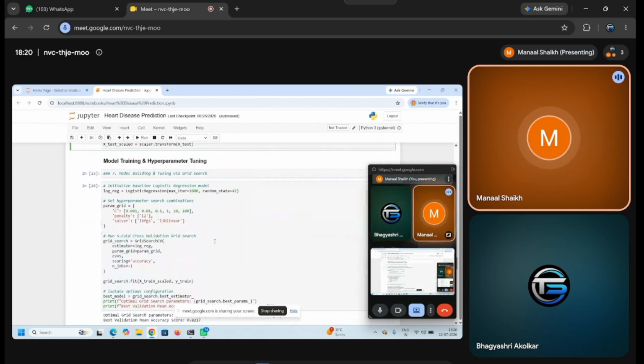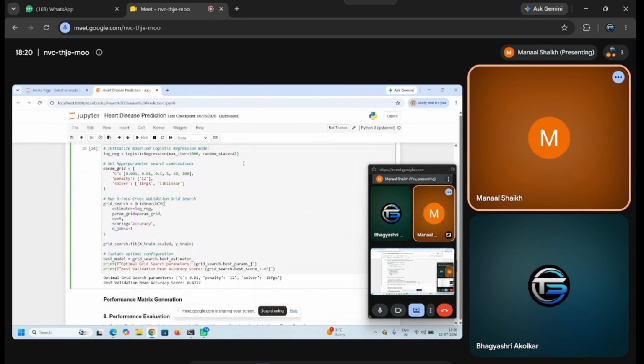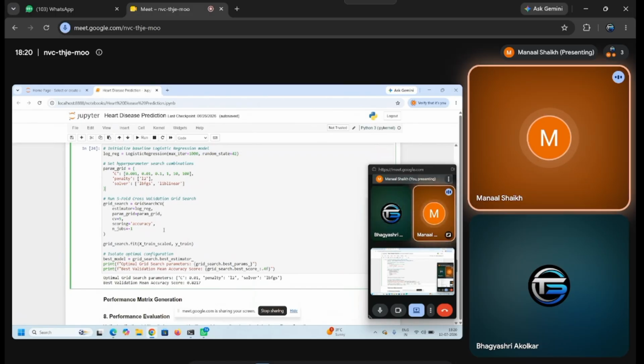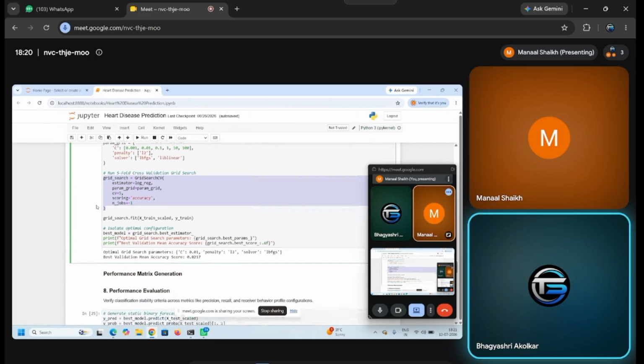And now the main stage, creating the model. Using the logistic regression function, I have created the model, and I have performed hyperparameter tuning using the GridSearchCV function, and here I have used fivefold cross validation to find the best value. So this will give us the best output, and it will train the model in the best way.